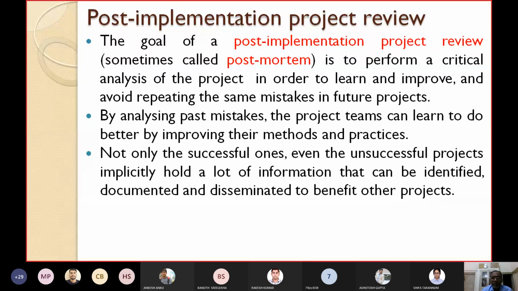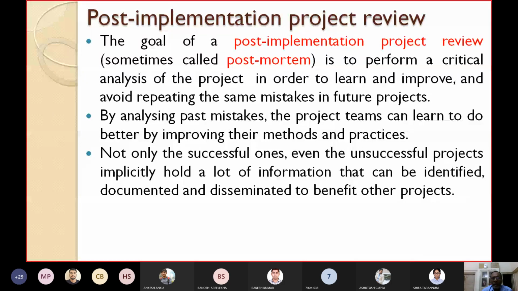In the current project, what mistakes you have committed and how they can be avoided, you can learn and improve the practices that you have followed so that your performance will be better in future projects. This post-implementation project review is also known as post-mortem analysis.